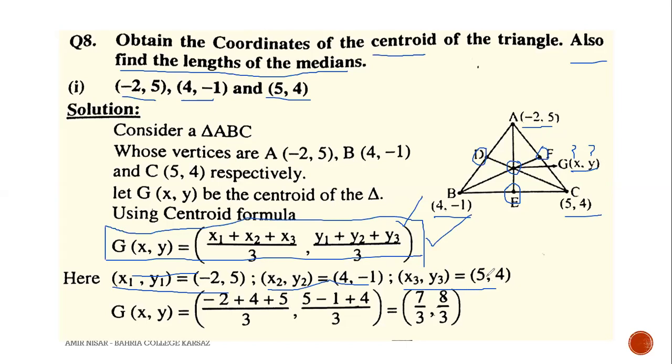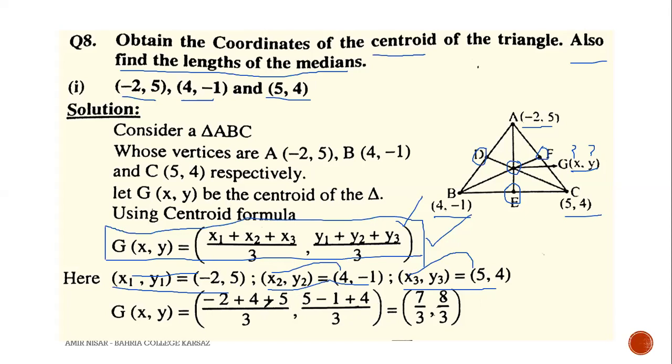Now we will substitute all these values in the formula. In place of x1, we write -2. You can see in the data that x1 is -2. Then the plus sign, then x2. In the data x2 is 4. So I'm writing 4 plus x3. In the data x3 is 5. So I'm writing 5 divided by 3. Similarly, for the y component we have 5 minus 1 plus 4 divided by 3.